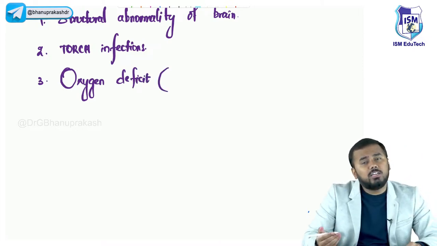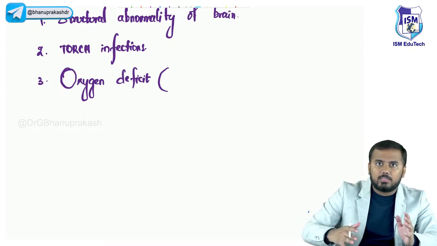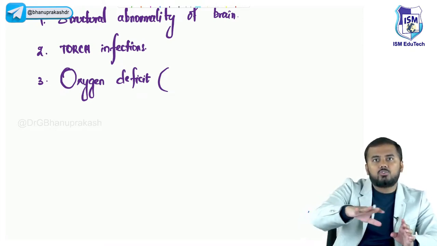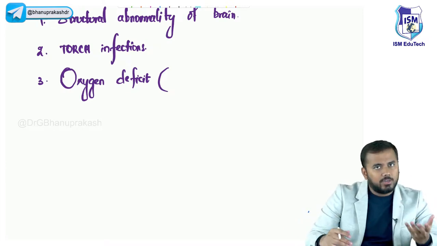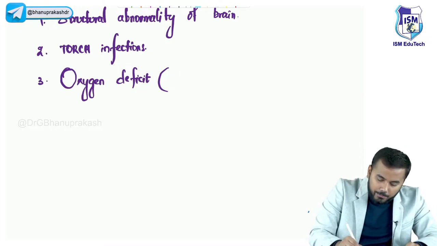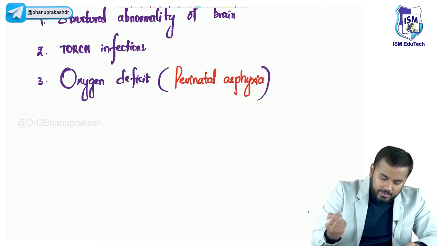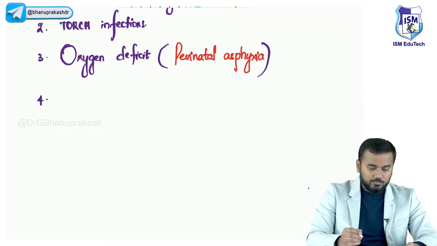When there is an oxygen deficit, at which period can it lead to cerebral palsy? Around the time of birth. Around the time of birth, perinatal deficiency in oxygen is called asphyxia. So if there is perinatal asphyxia, that would lead to cerebral palsy. So perinatal asphyxia.